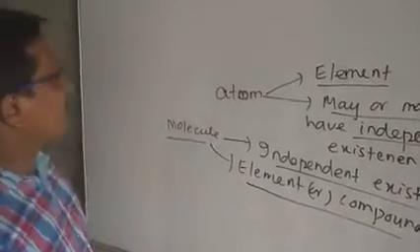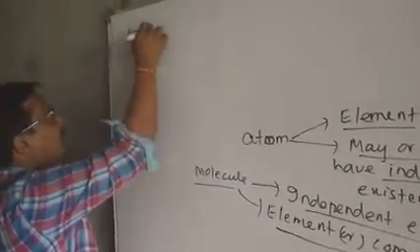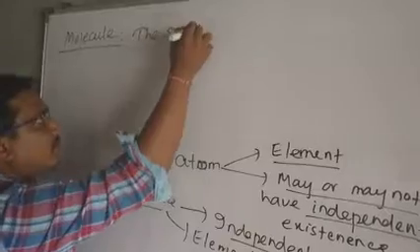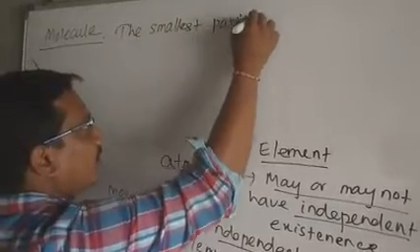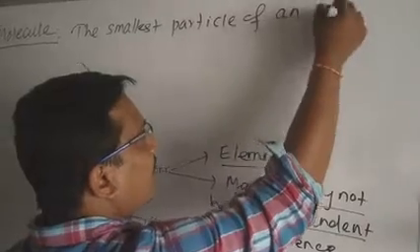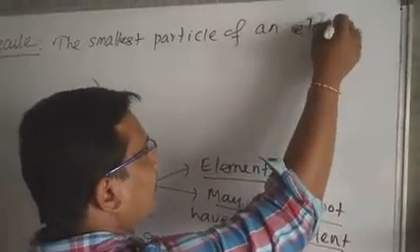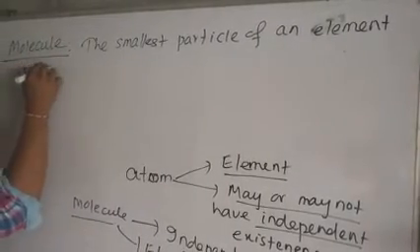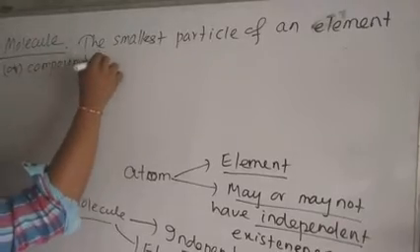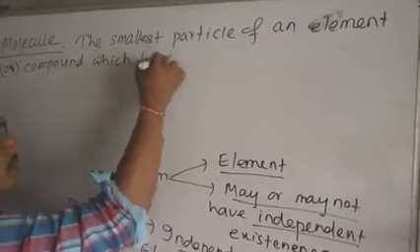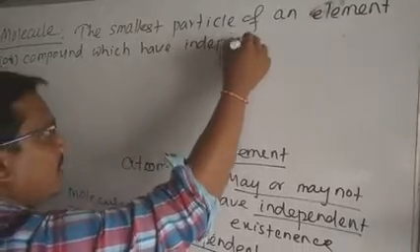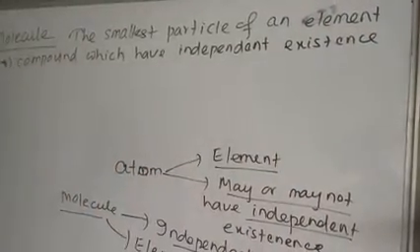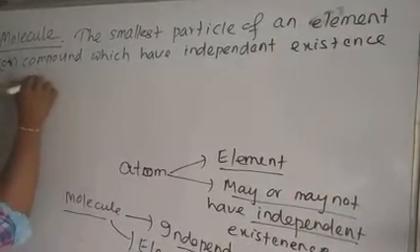Then what will be the definition of molecule? The smallest particle of an element or compound which has independent existence is called a molecule.